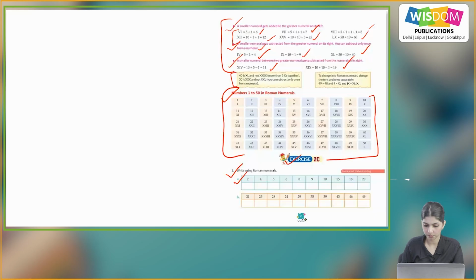So for 2, we write 2 I's, 4 is I and V, for 5 V, for 6 V and I, 8 is V plus 3 I's, 9 is I and X, for 10 only X, 15 is X and V, then we have 18, that is X, V and 3 I's, and 20 is XX. So similarly you will do the rest of the parts on your own.